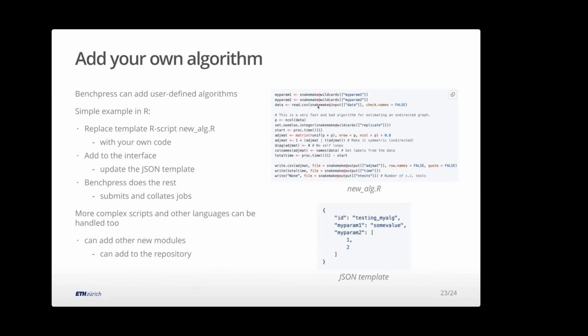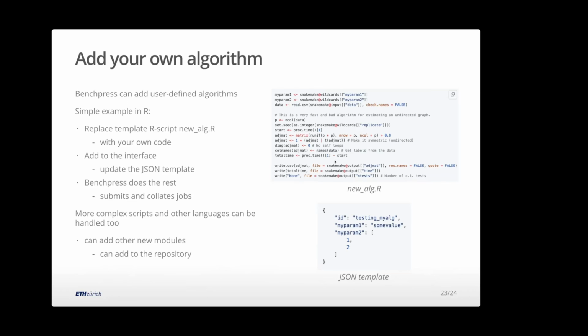I have my Snakemake interface bits to tell it the input and the output at the top, at the beginning. And then the main bit you need to change is these lines here. This is just basic code that generates a random matrix, so not based on data, it outputs a random matrix. This bit you could replace with your own code, and then it's already in BenchPress, and you can run it against all the other algorithms already in there. The only other thing you need to do is change your JSON template. So you say, these are the parameters I put in. Make sure it matches up here, and then it knows in the JSON template, this gets forwarded for the algorithm used inside, and it comes back out.